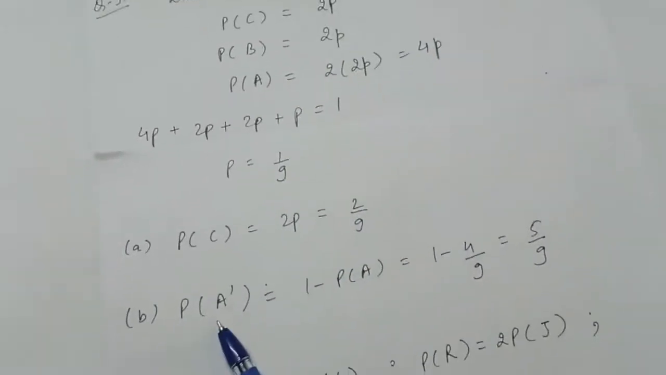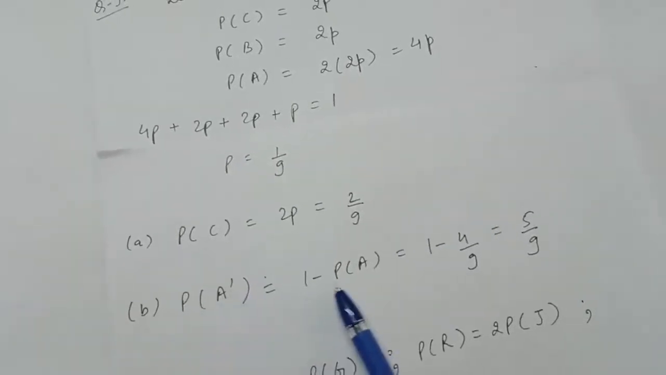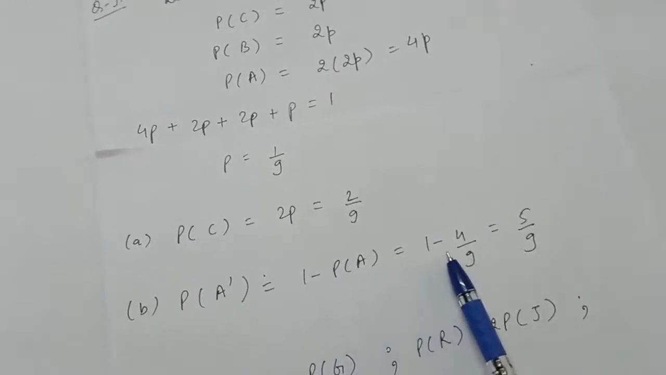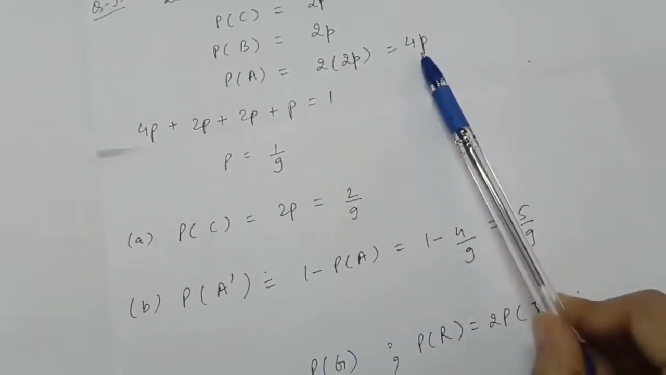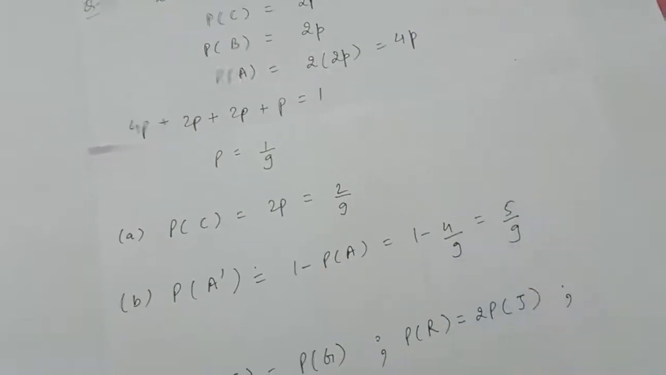Next is that A will not be selected. So probability of A complement, which is 1 minus probability of A. So 1 minus probability of A, which is 4P, that is 4 by 9. So the answer will be 5 by 9.